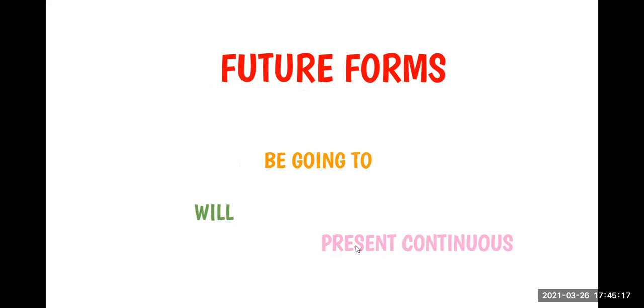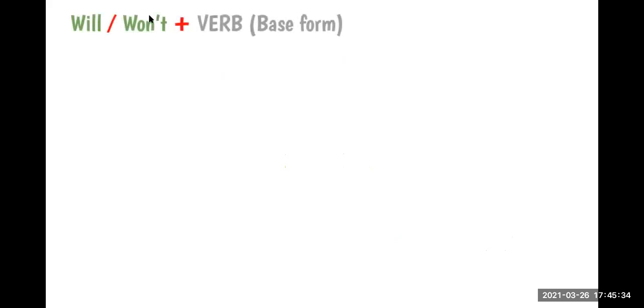Okay, so today we are going to learn about these future forms and when to use each one of them. Okay, I want you to pay attention. I want you to take notes and take notes of your questions too for the end. Okay, so here we have will plus a verb in the base form.